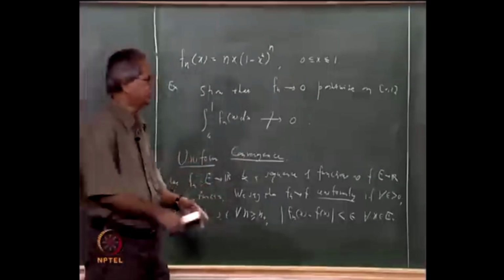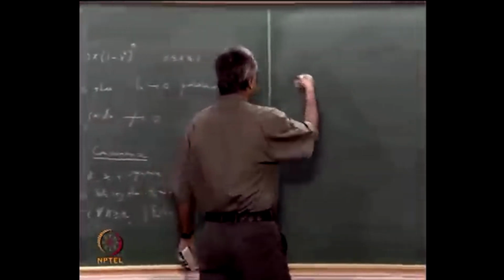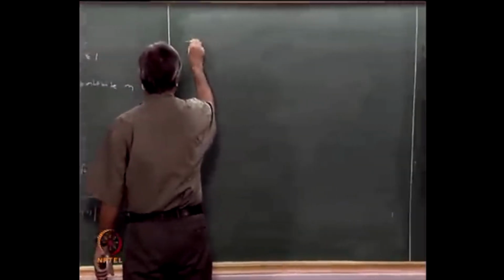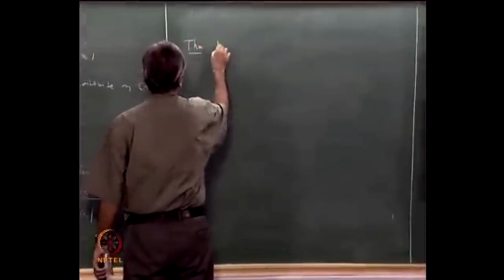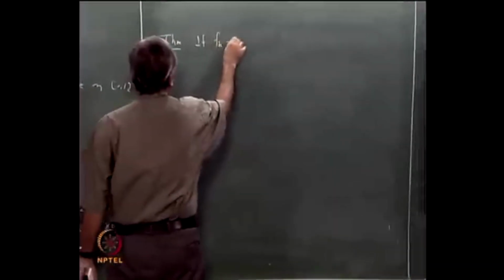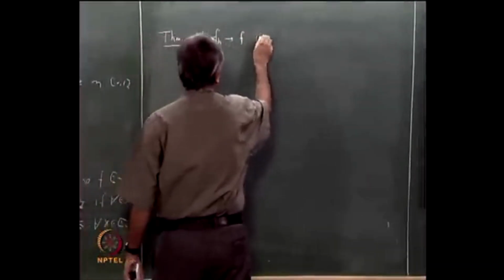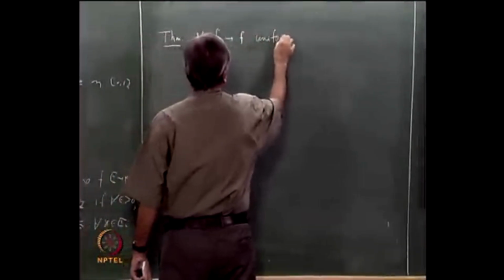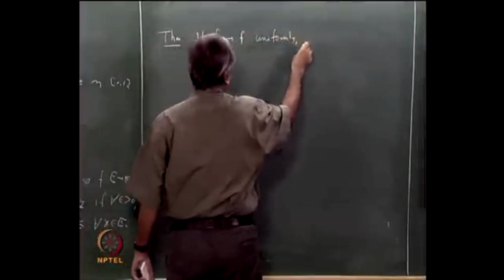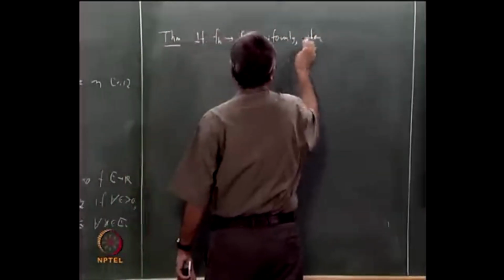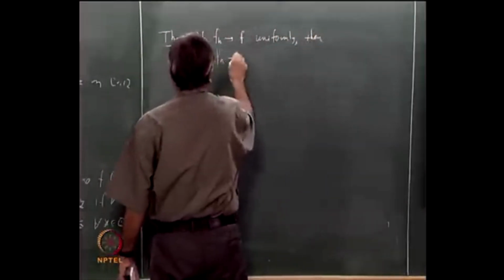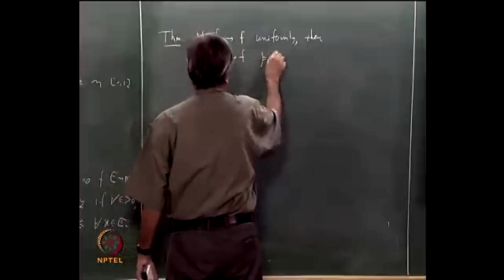That is an elementary observation, but usually it is given as a theorem. So if fn converges to f uniformly, then fn converges to f pointwise.